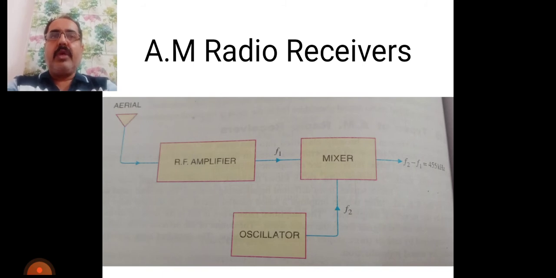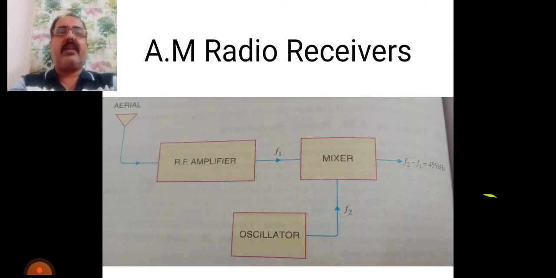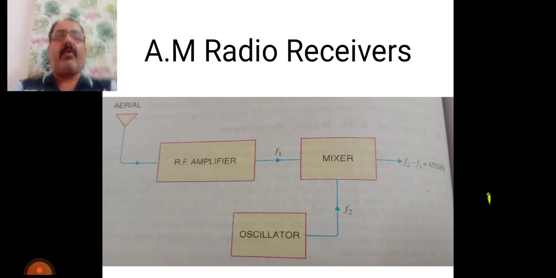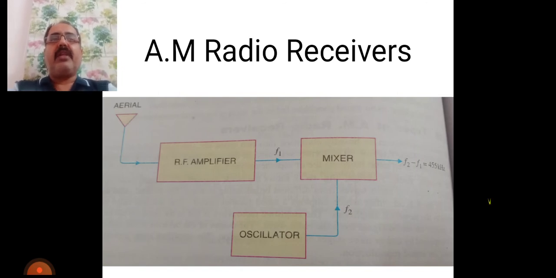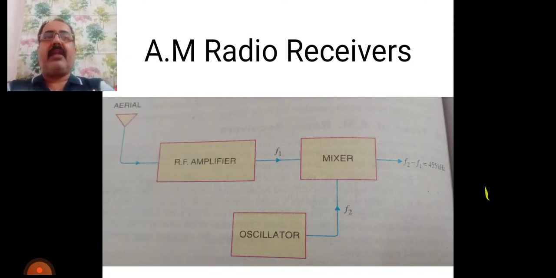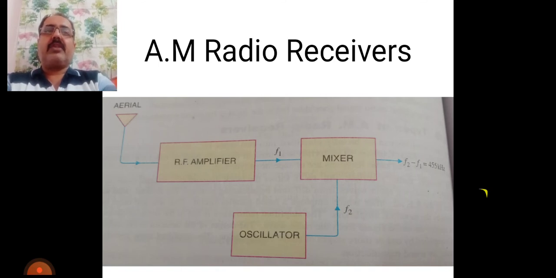Number 2, the radio receiver must select the desired radio wave from a number of radio waves intercepted by the receiving aerial. For this purpose, a tuned parallel LC circuit must be used. This circuit will select only that radio frequency which is resonant with it.